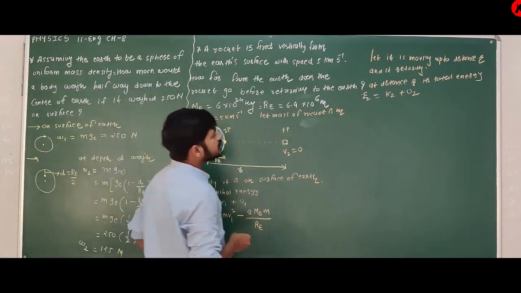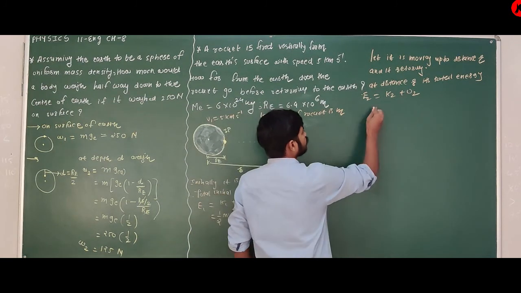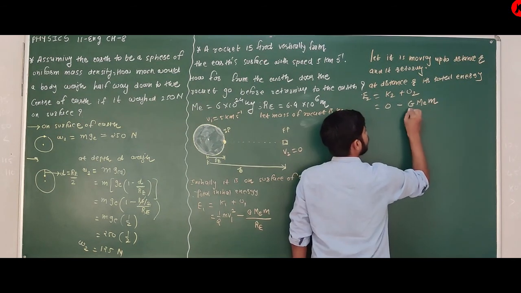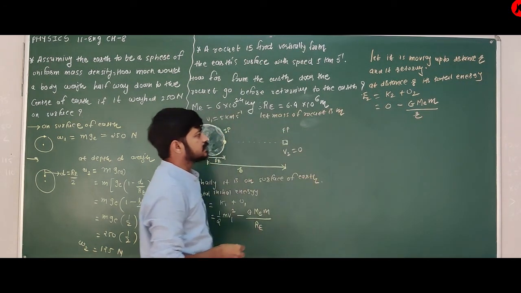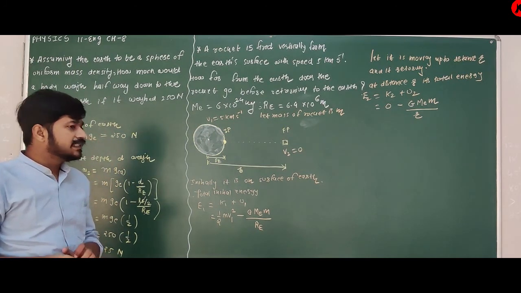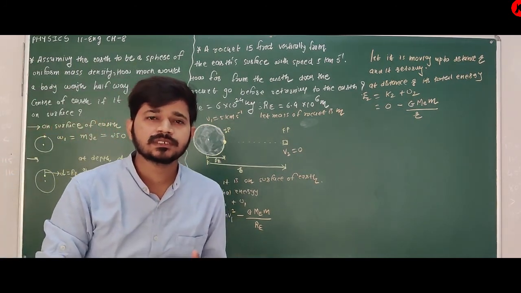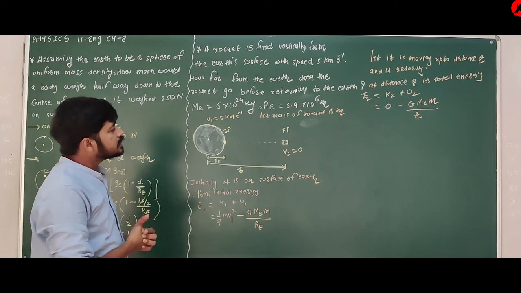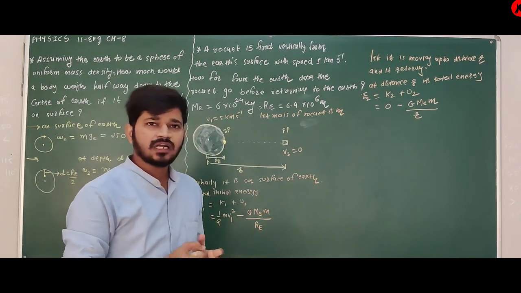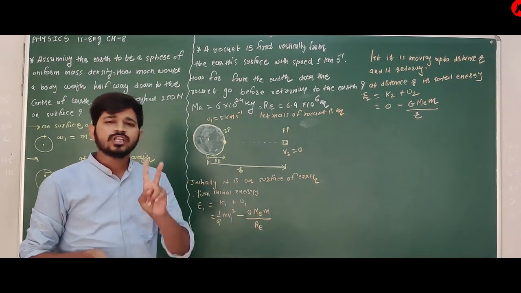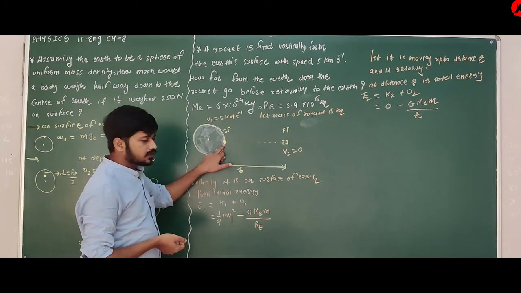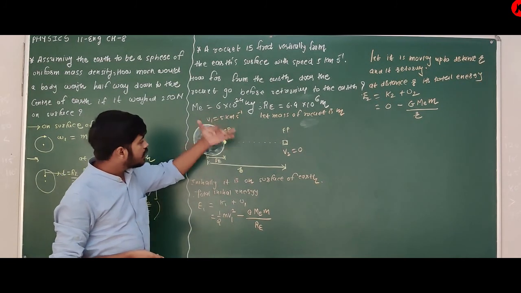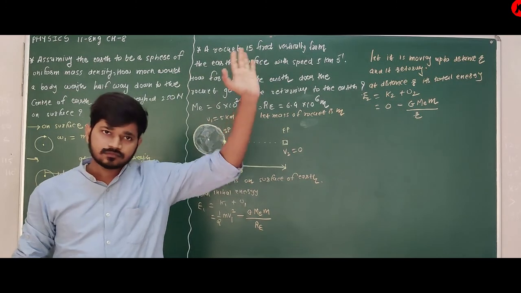So at distance r, its total energy is equal to K2 plus U2. K2 will be 0. U2 is again minus G, Earth, rocket, and the distance from the center is r. Clear about this? So E2 is equal to K2 plus U2. You have to think of two situations: initially it is on the surface, then it is at distance r. So find the total energy on the surface, then find the total energy at height.